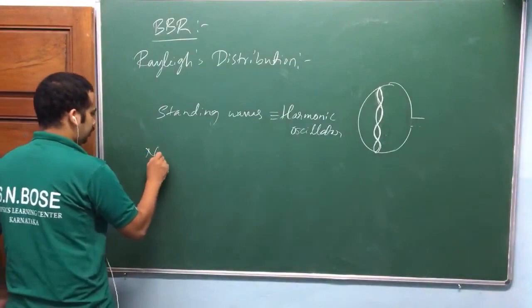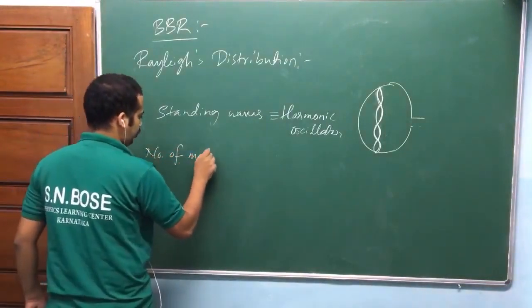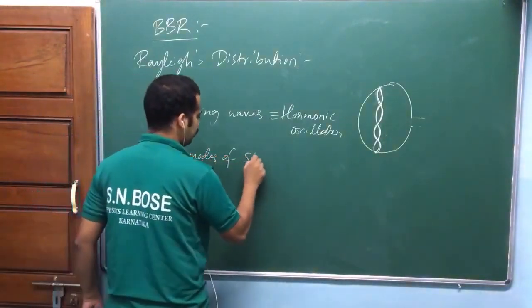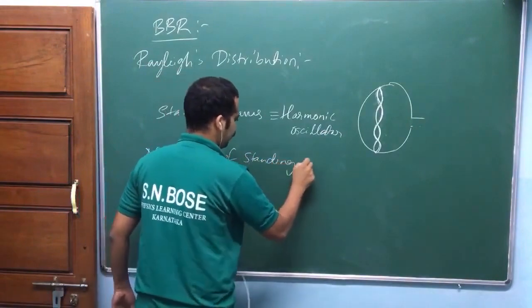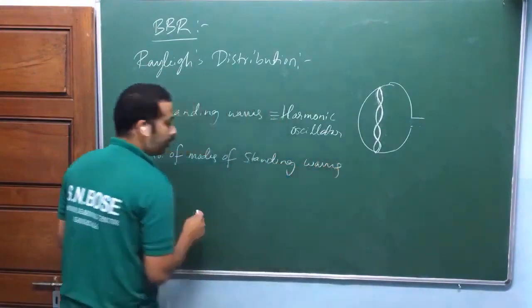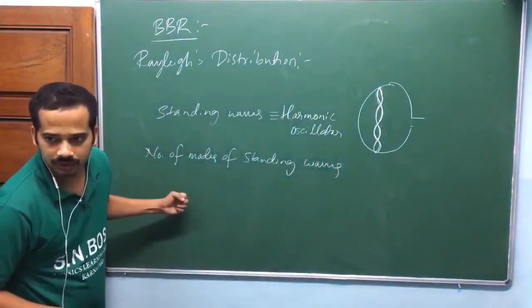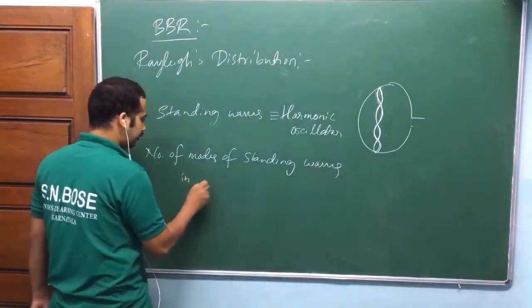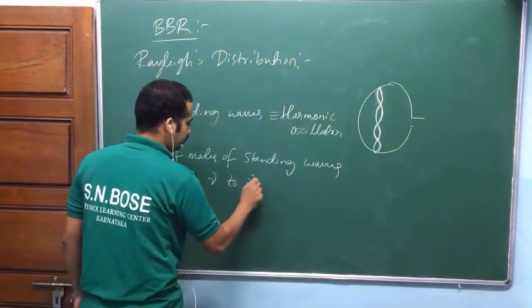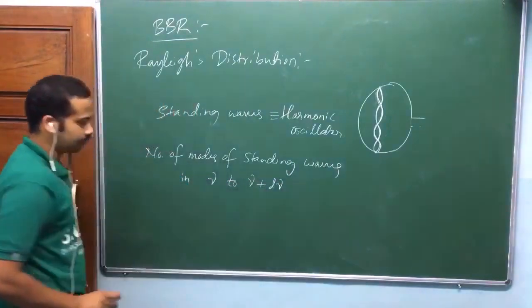Look at here, number of modes of standing wave per unit volume actually. Okay, we don't quote that one, per unit volume. So in the frequency range nu to nu plus d nu. Okay, we can find this one.